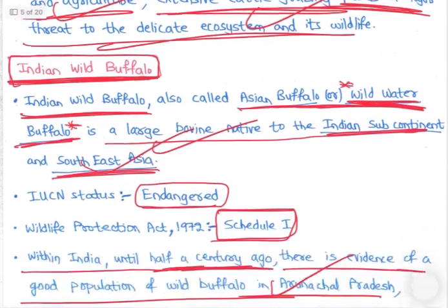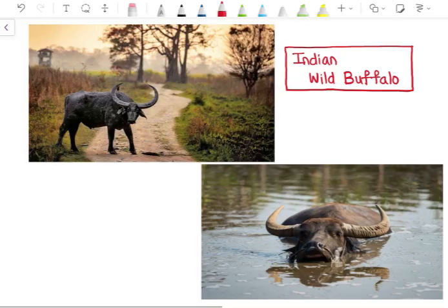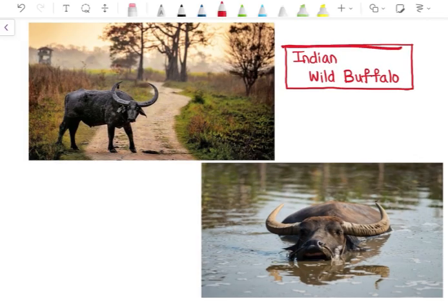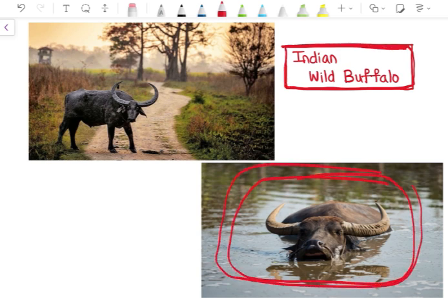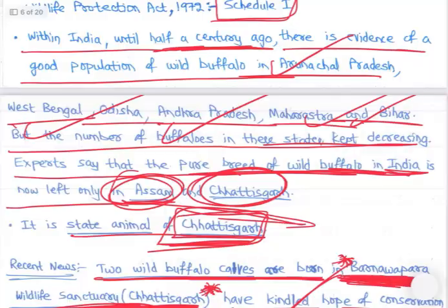Indian wild buffalo. Let's look at the image. See, this is Indian wild buffalo or Indian wild water buffalo because they are good swimmers, spend good amount of time inside water, right? They have special horns, right? Bade horns hai, right? With shape like this. So these are Indian wild buffalo, right? So now let's go to the notes.